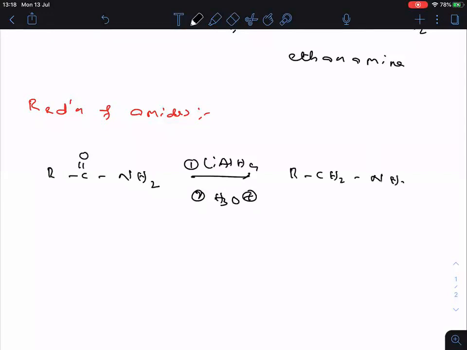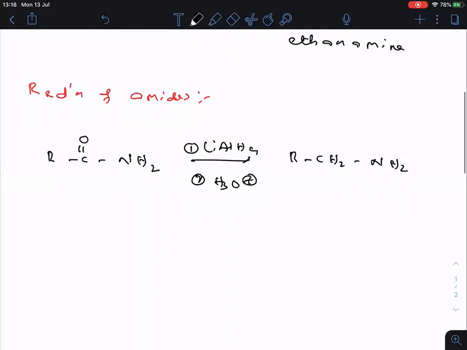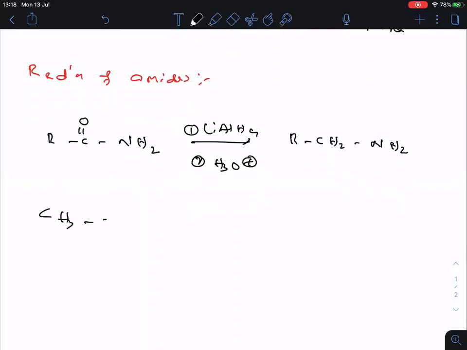Then we will get RCH2NH2. Let us take an example also here. CH3 C double bonded O NH2, when it undergoes reduction, clear? Then what we will get here? CH3 CH2 NH2 we will get. Hope it is clear.